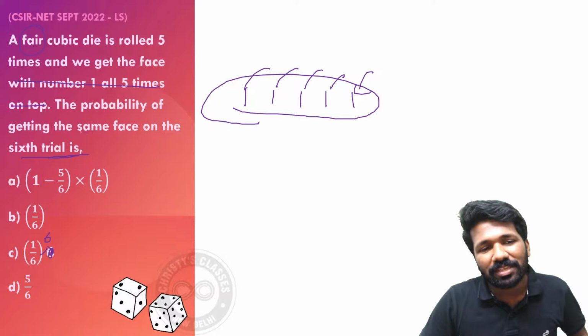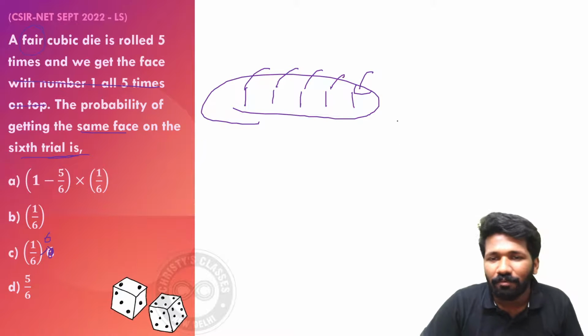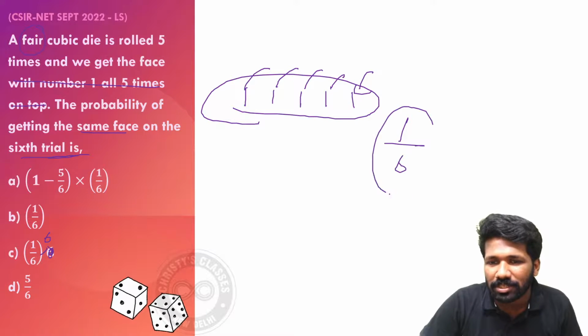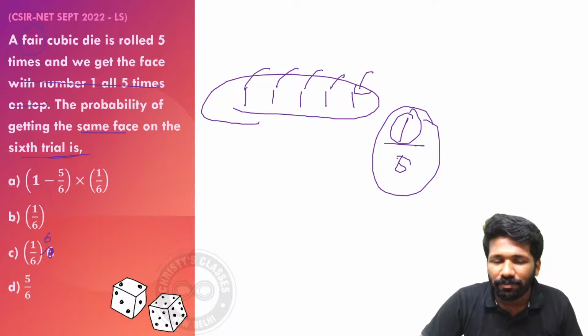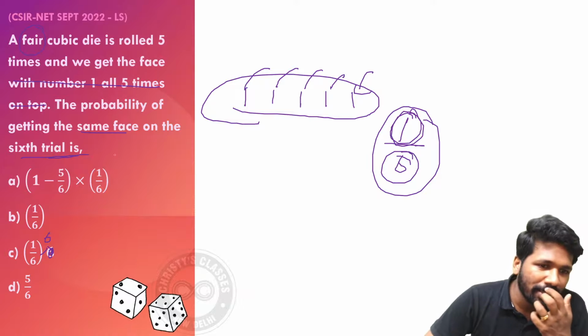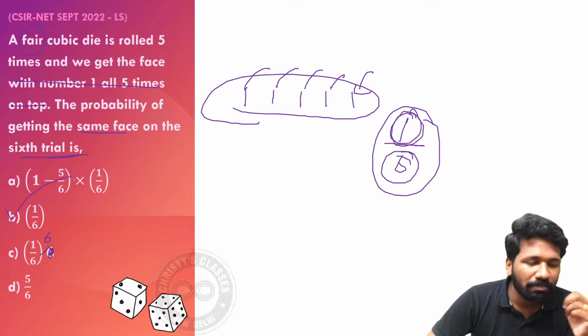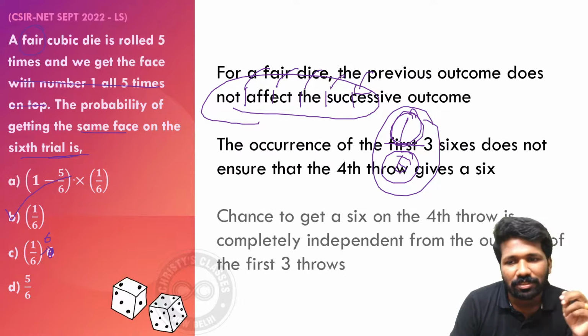So here the first 5 times 1 occurred, that is just dummy data. The question is only asking what is the probability of getting 1 on the 6th trial. 1 is just 1 out of 6 outcomes. Required outcome 1, the number of times 1 is there is 1, out of total 6 sides: 1, 2, 3, 4, 5, 6. That is 1 out of 6. So option B is the answer. All of you understood this? Very simple, right?